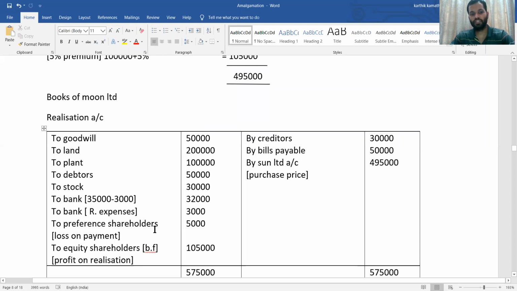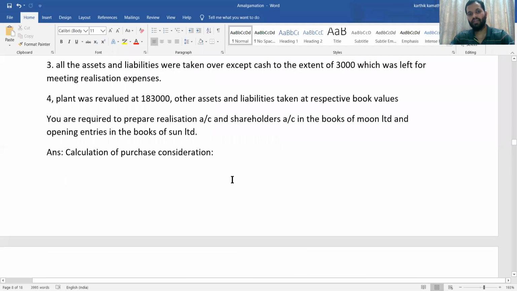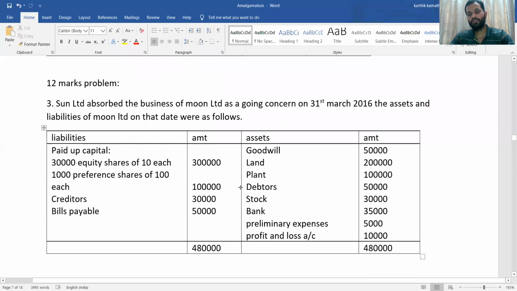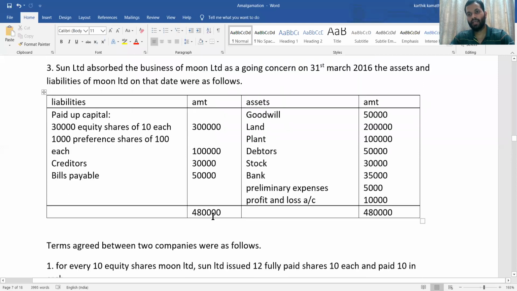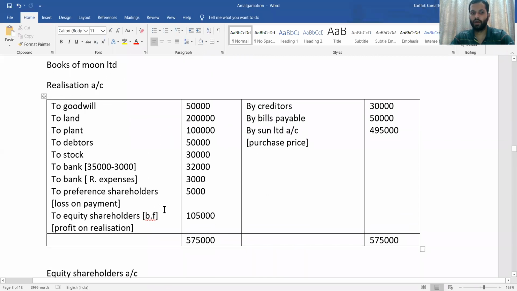Then to preference shareholder. Preference shareholders are paid at a premium: 1 lakh 5,000. Balance given in the balance sheet is 1 lakh. So here there is a loss to the company. Excess of 5,000 is paid to preference shareholder. Whenever there is a loss, realization account debit to preference shareholder, loss on payment 5,000. We are going to write debit side 5,000.